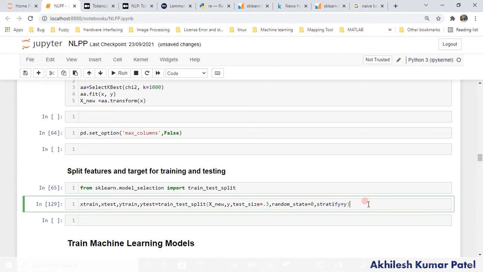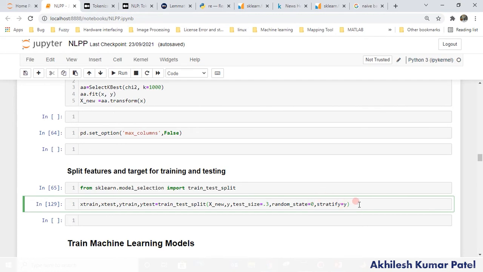I want my data to be divided based on the classes, based on the output, that is y. Because let's say you have 1000 samples, and let's say 700 are no and the remaining 300 are yes. When you don't provide stratify, maybe all the no's will be in the training, and not a single no sample will be in the testing. So what I am doing is, it doesn't matter how many classes I have, in equal ratio I am splitting our data into training and testing. So always we use stratify.